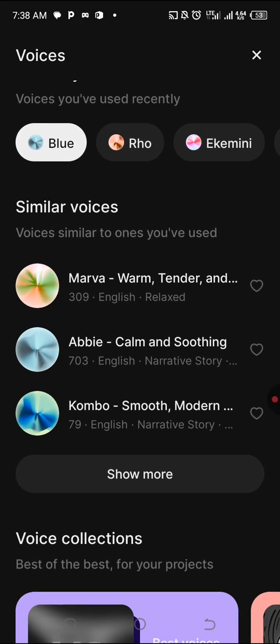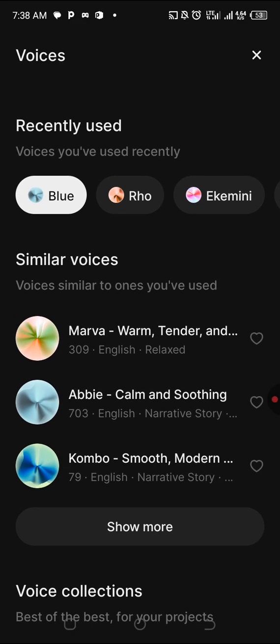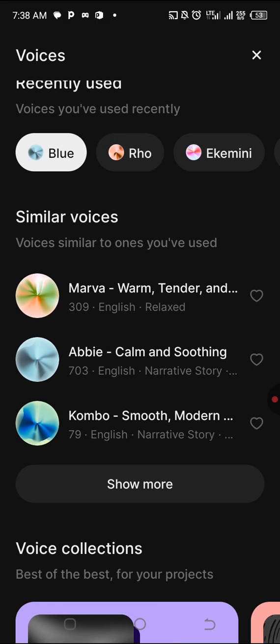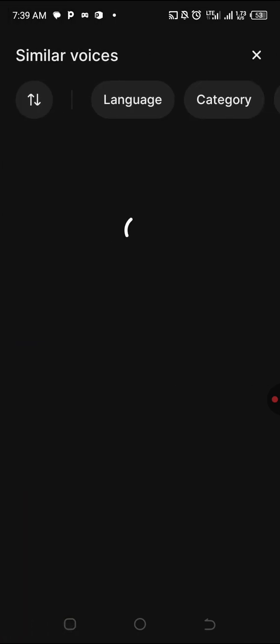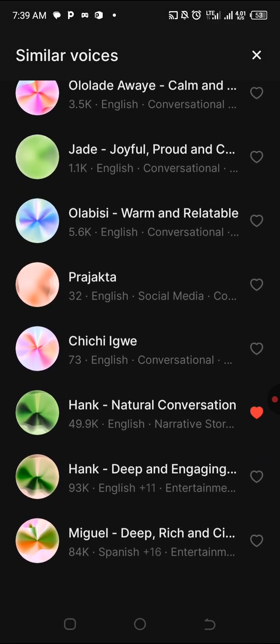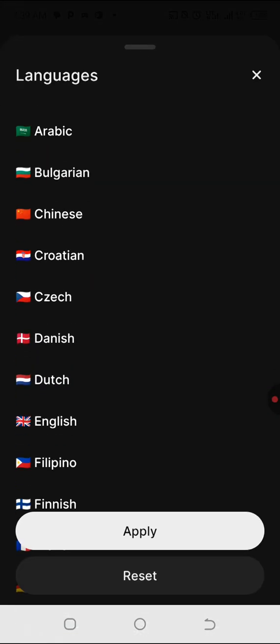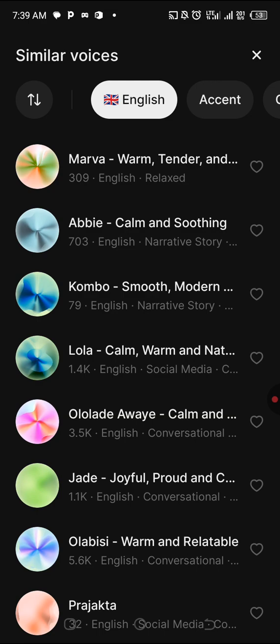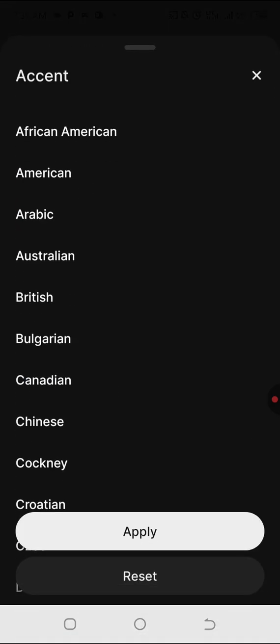Then you see a variety of names or people you can use. They have different voices. Now go to show more. Click on show more. You can choose your language. Mine is English. Let's go to language, choose a language, and apply. They have a lot of languages. Then choose accent.